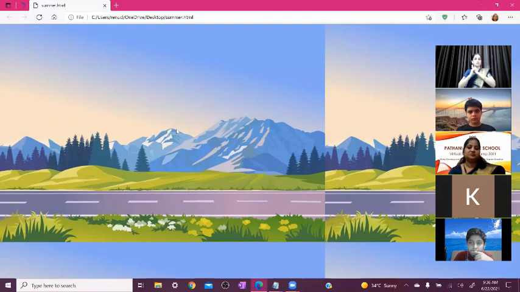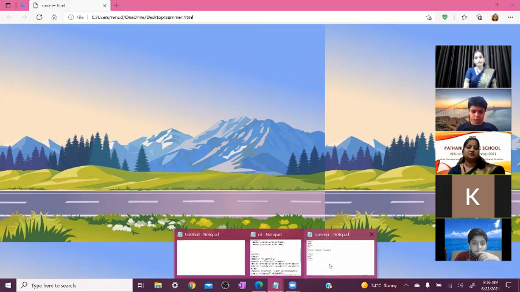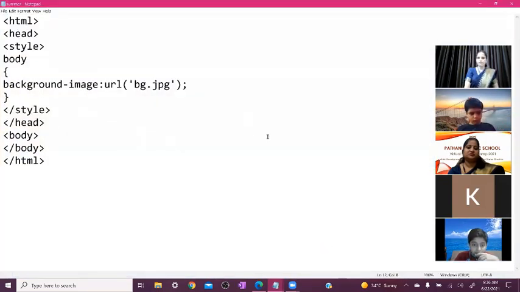So now you can see a background displayed on your screen, but our image is replicated. You can see our image is replicated, but we don't want our image replicated. We want our image on full screen because we set the background of our page. So how do we set it? Again, open your notepad file. Every time you can minimize your file on the desktop and then again restore it from the desktop. So again, open your summer file here.